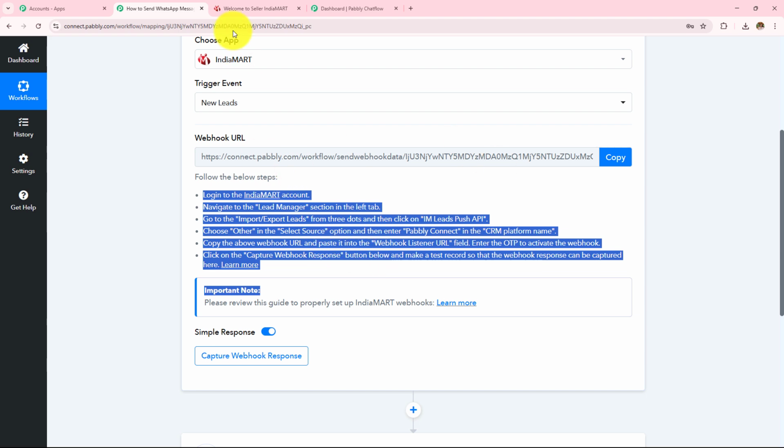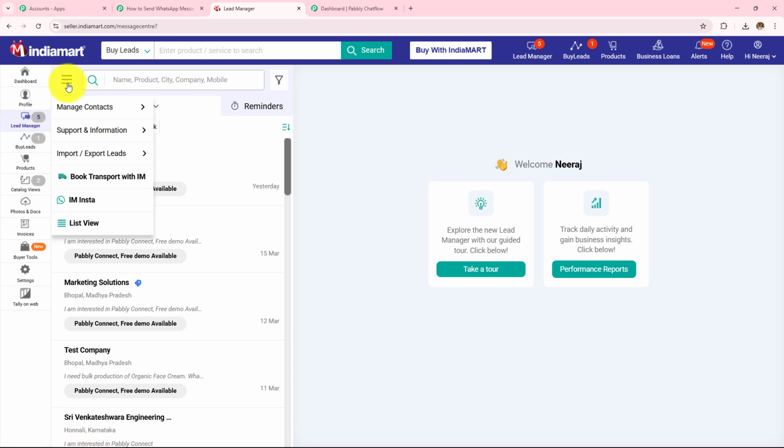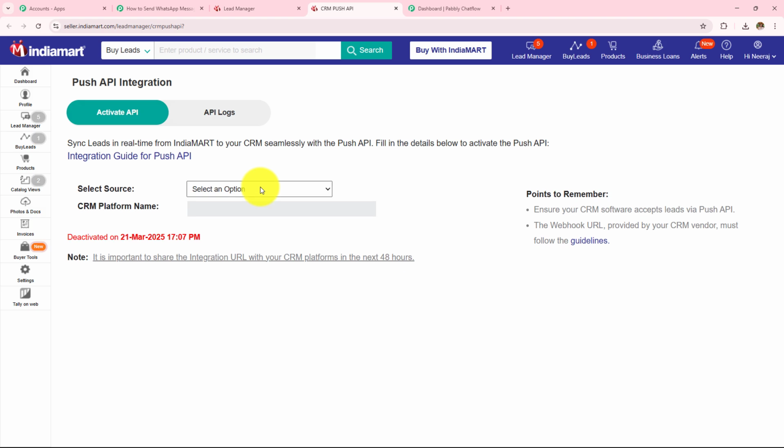let me open my IndiaMart. So this is my IndiaMart, and this is the seller's dashboard of IndiaMart. On the left hand side where I can see all these options, I have to click on this lead manager, from where I have to go to this three dots and then click on this import export leads and then click on this push API.